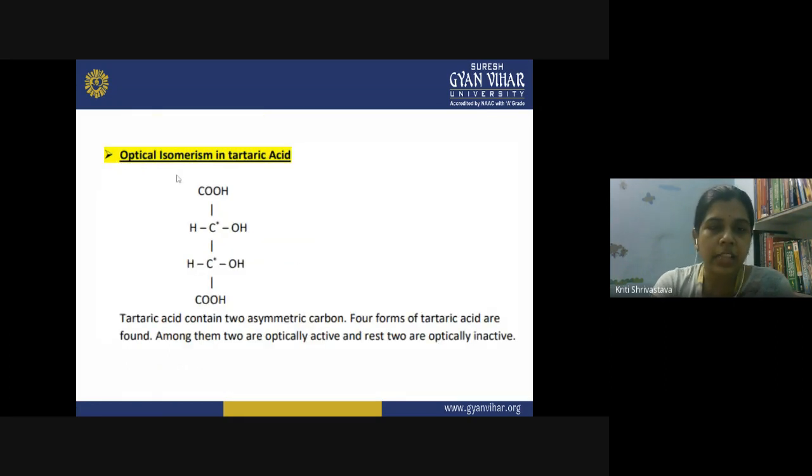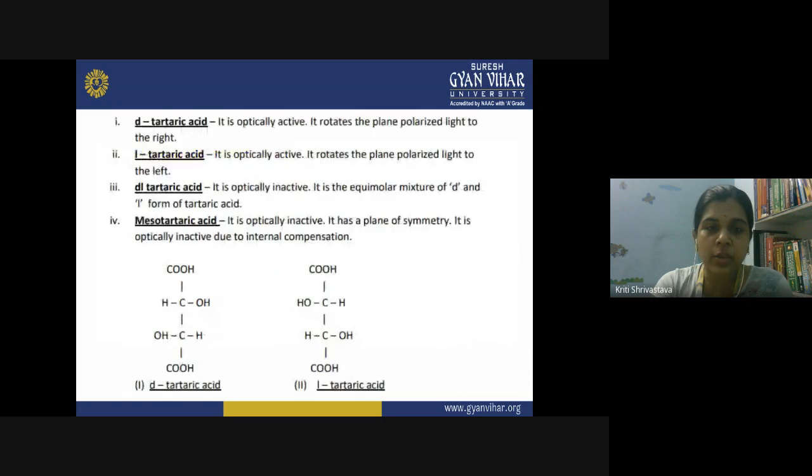This is the optical isomerism in tartaric acid. So we have two stereogenic centers here, and in tartaric acid, because two carbons are present, this is the D form and this is the L form. They are the enantiomers of each other, right?